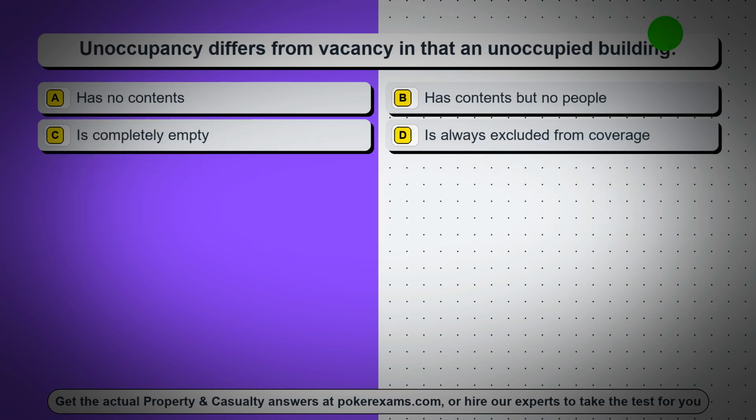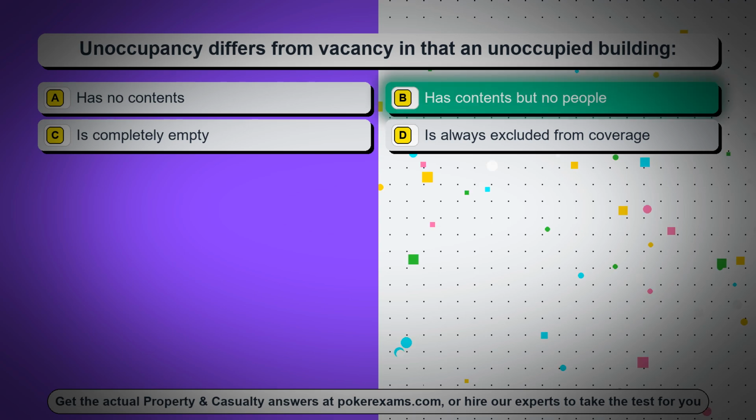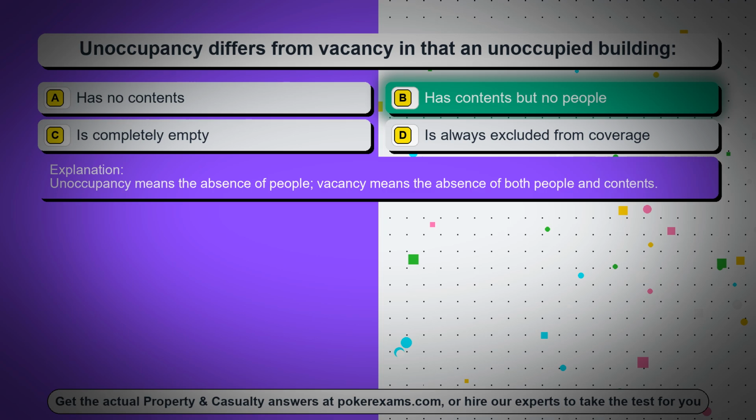Question 29. Unoccupancy differs from vacancy in that an unoccupied building: option A, has no contents; option B, has contents but no people; option C, is completely empty; option D, is always excluded from coverage. The correct answer is option B, has contents but no people. Unoccupancy means the absence of people, vacancy means the absence of both people and contents.